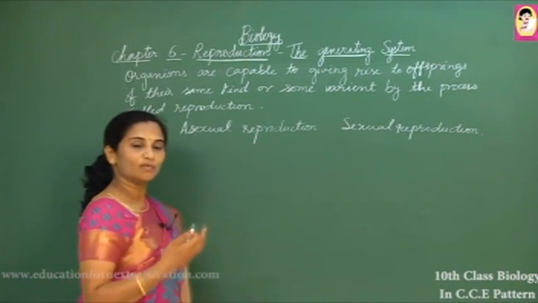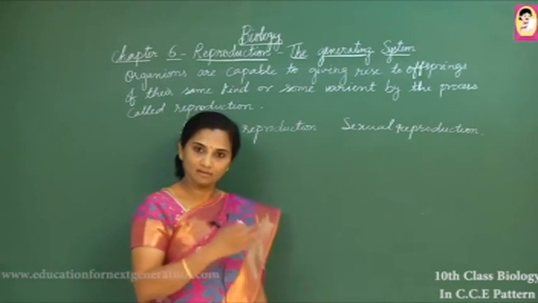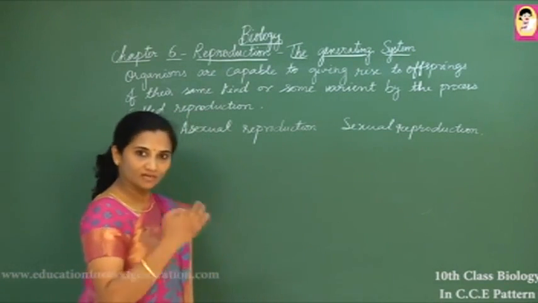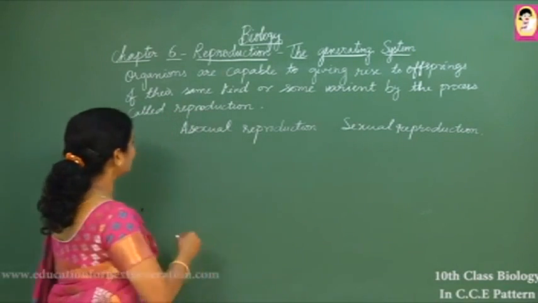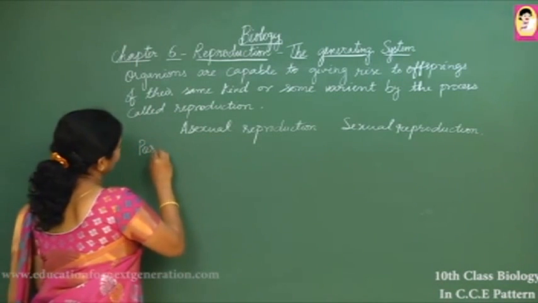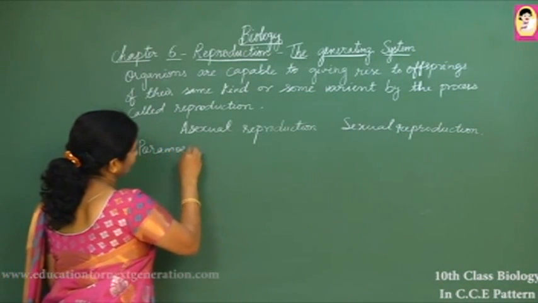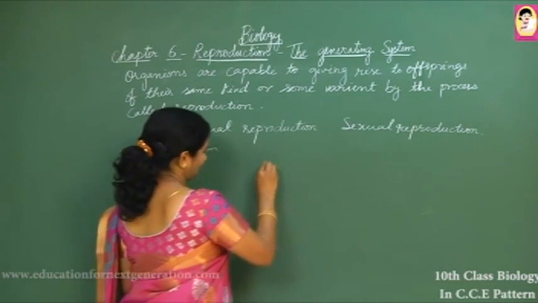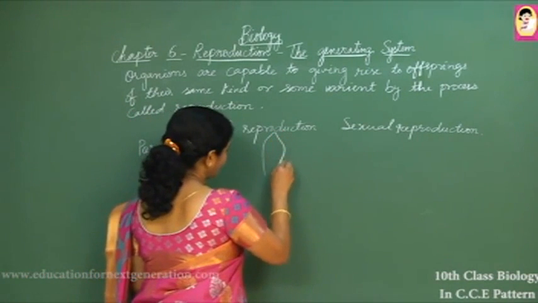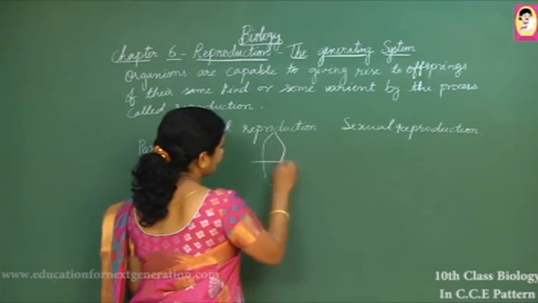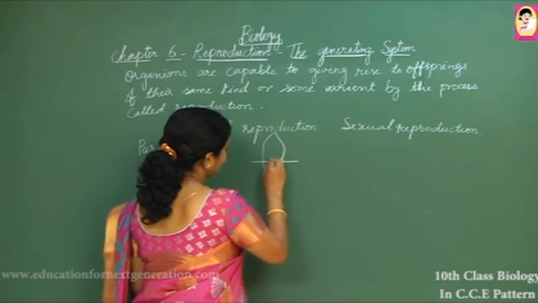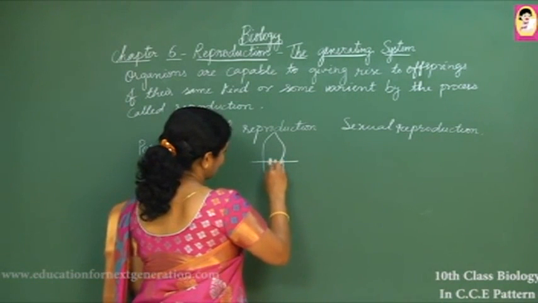Paramecium undergoes different modes of reproduction for different kinds of environment. When conditions are favorable, paramecium undergoes binary fission. The body of the animal divides into equal halves, and the nuclear content also divides.